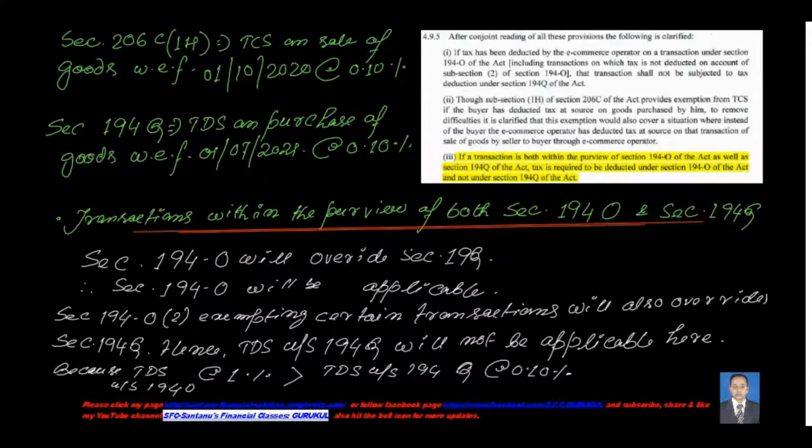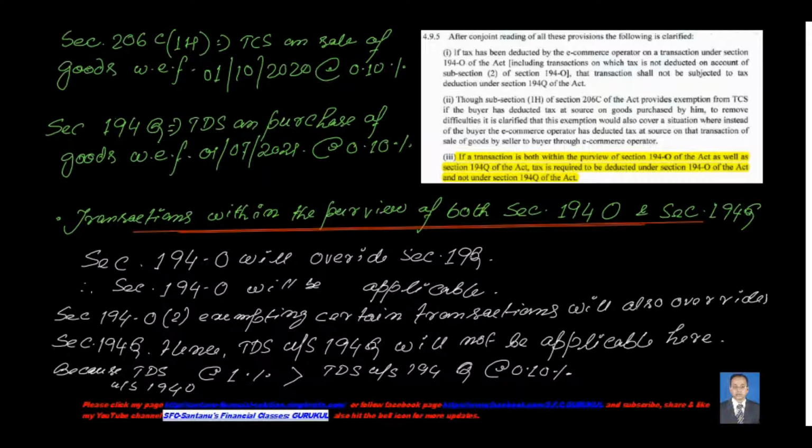Now this is 194O. Next, section 206C subsection 1H, that is the TCS on the sale of goods, also came into effect from 1st October 2020 at the rate of 0.1%. This has also been discussed in greater detail in my last video, please go check it. And section 194Q, this section itself, is the TDS on the purchase of goods, effective from 1st July 2021 at the rate of 0.1%.